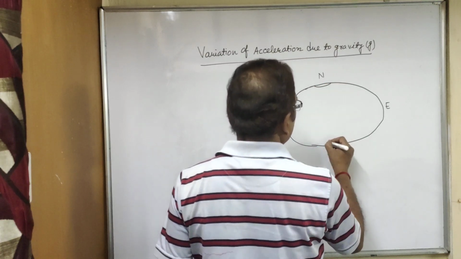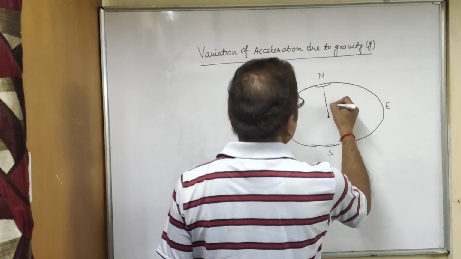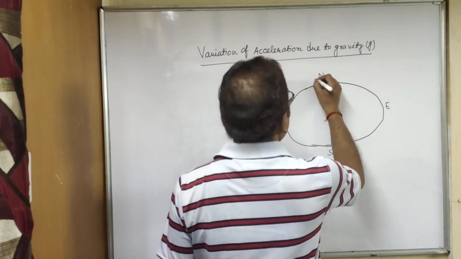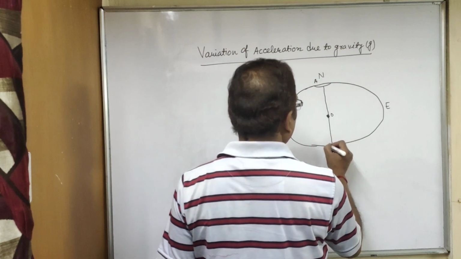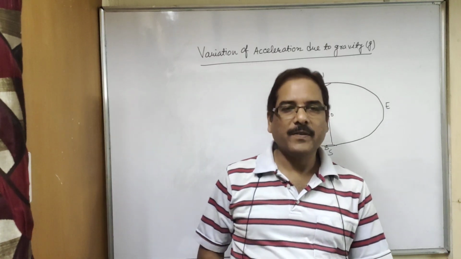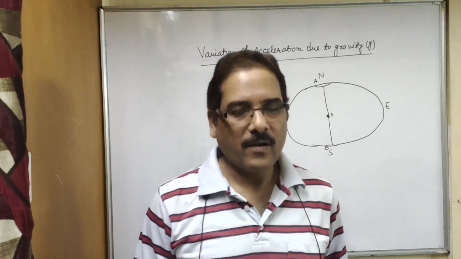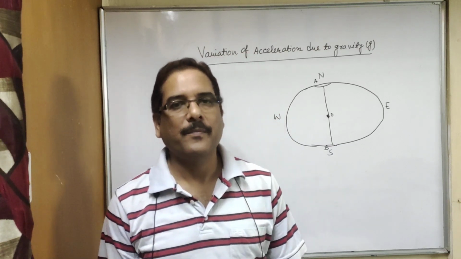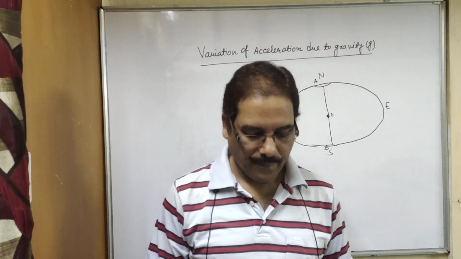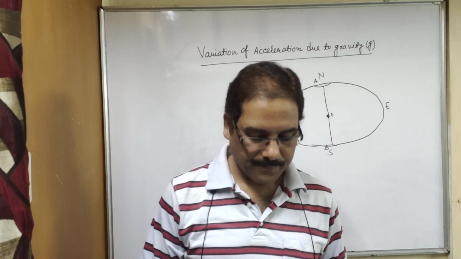So these portions are poles, and so the distance of pole from the center of earth is minimum. So write, since the radius of the earth at the poles is minimum, the value of g is maximum. The value of g is maximum at the poles.